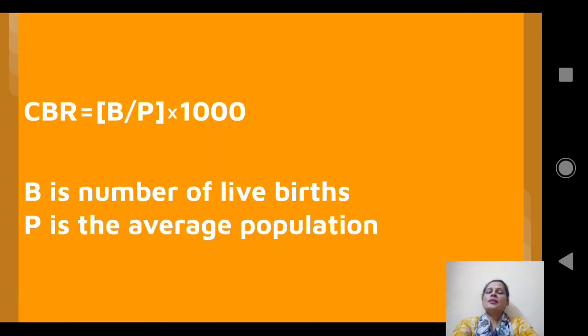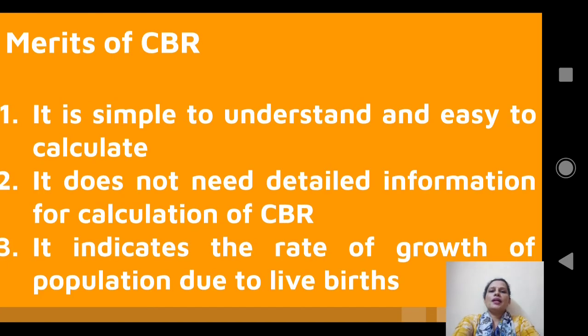Now, CBR can be calculated using the formula B divided by P into 1000, where B is the number of live births and P is the average population. Or the other formula is, crude birth rate is equal to number of live births divided by average population into 1000.